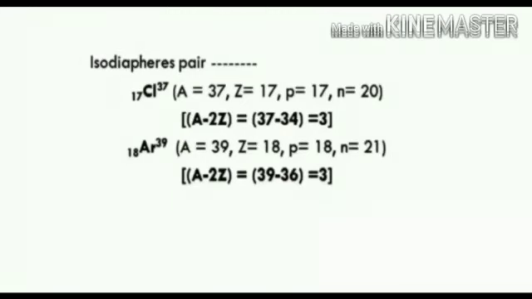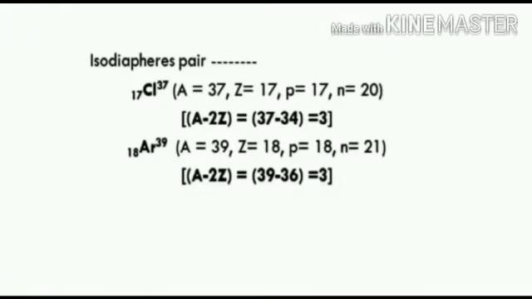This gives 39 minus 36, which is equal to 3. Both chlorine-37 and argon-39 have the same isotopic number, 3. Hence they are isodiaphers.